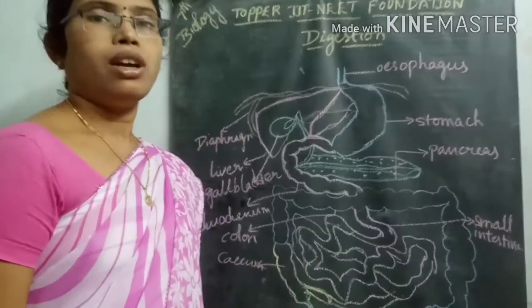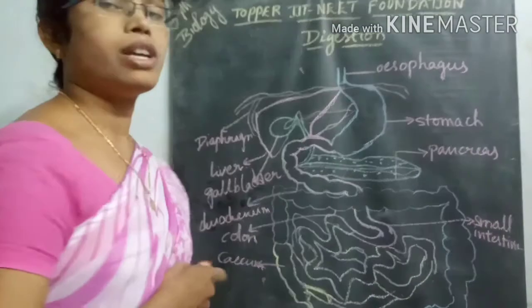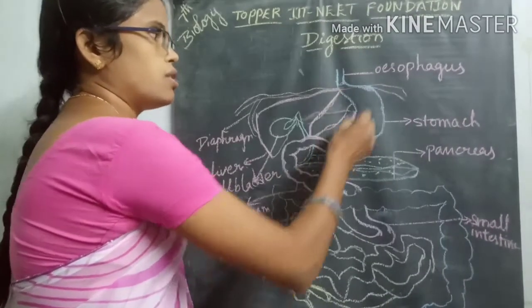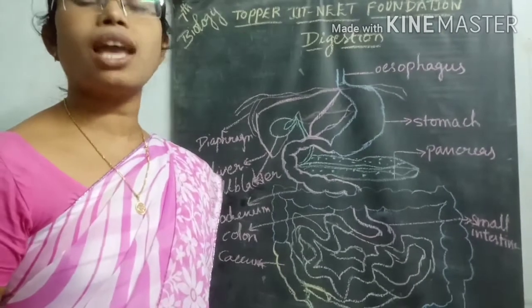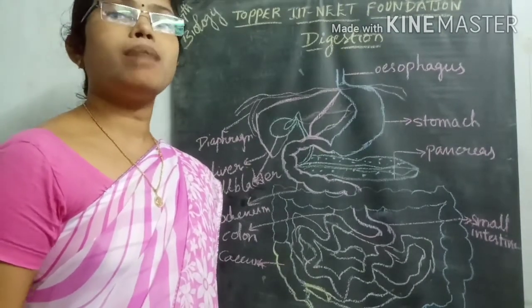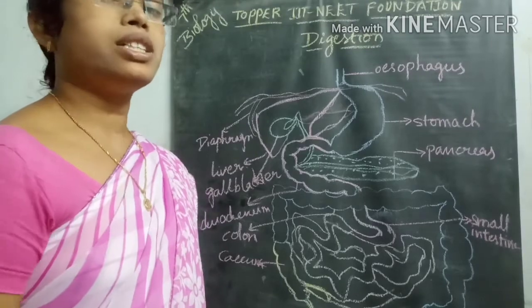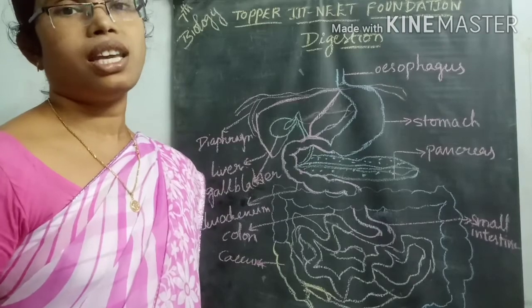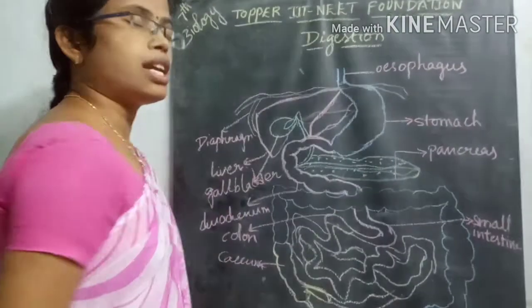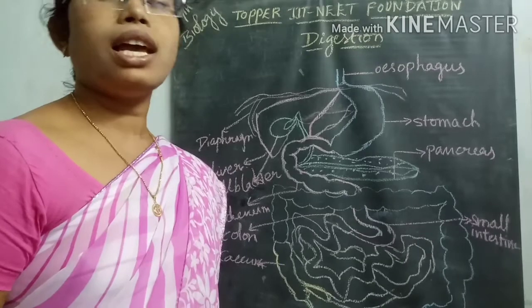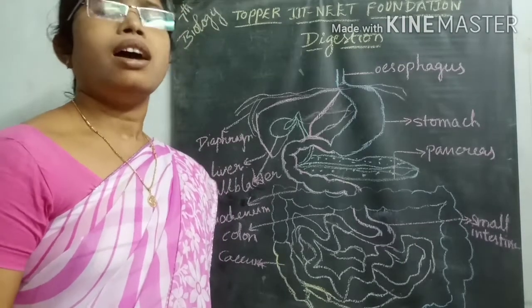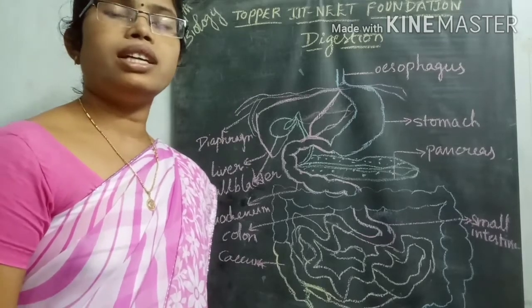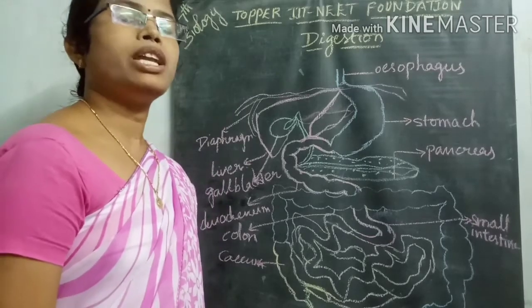In the left side of our body, below the diaphragm region, the stomach is present. This stomach is a somewhat J-shaped structure. Inside the stomach there are many muscular layers and other tissue layers, including longitudinal muscles and many circular muscles.